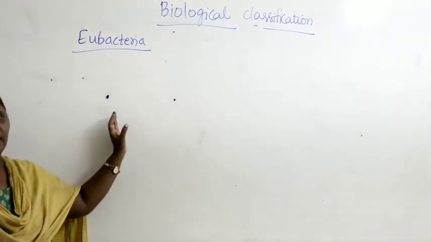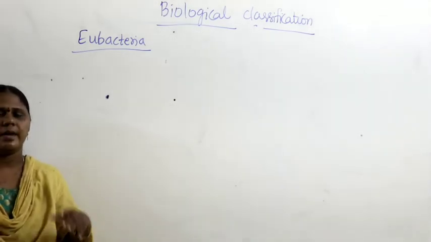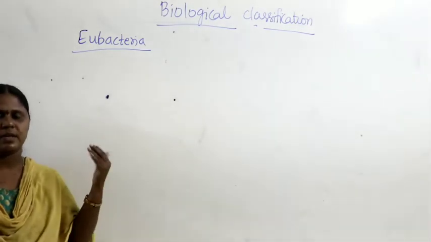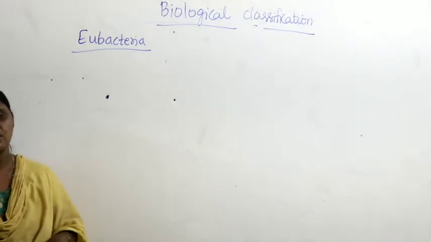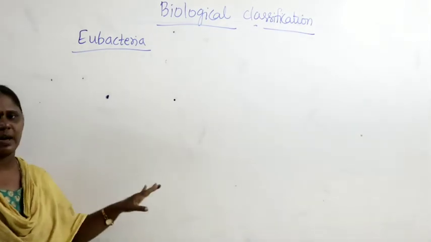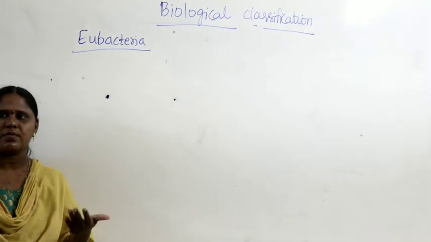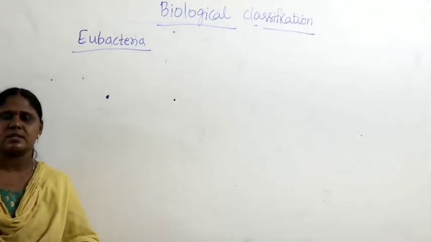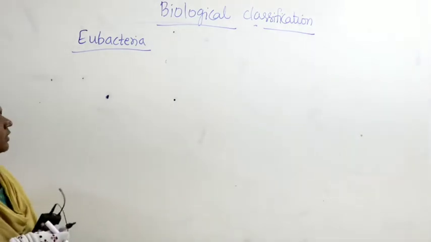And we even discussed the cell wall nature of gram positive and gram negative bacteria. We have discussed some characteristics of Monera and of eubacteria. So let us continue further.